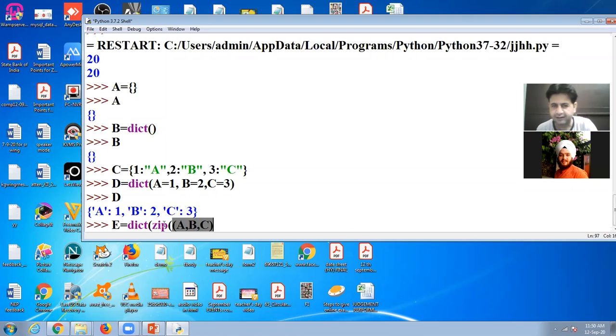This is a zip. Now use comma in brackets, I give 10, 20, 30. Bracket close, one bracket close, and one more bracket close.